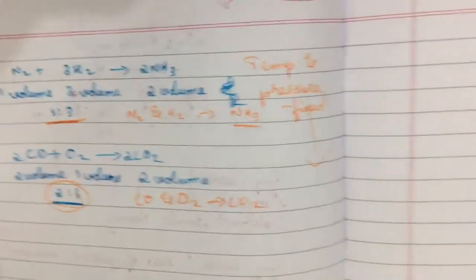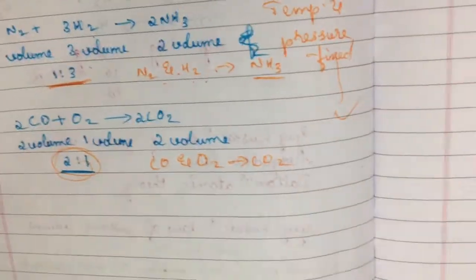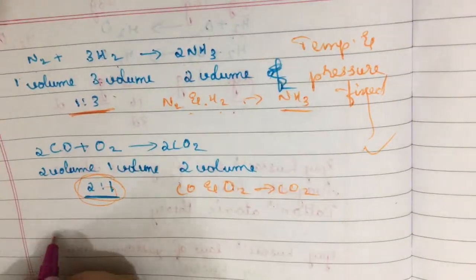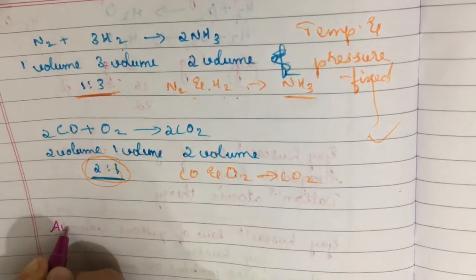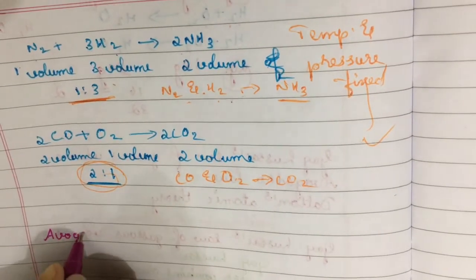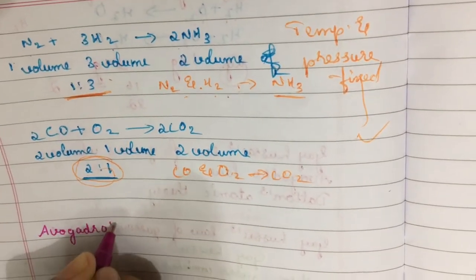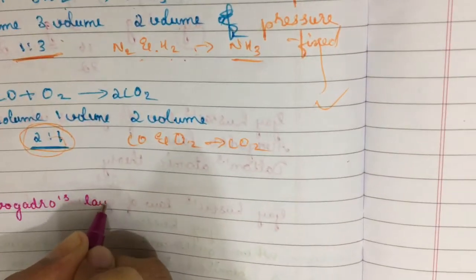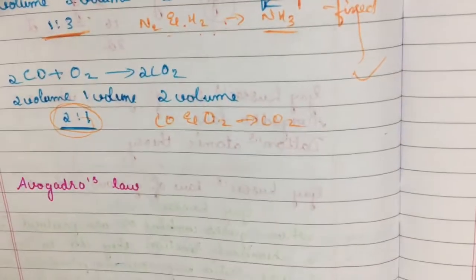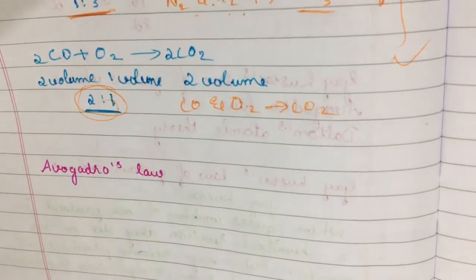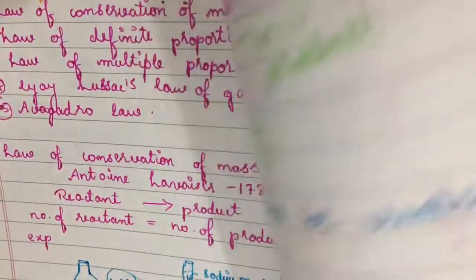This is a famous and very important topic. Avogadro's law. As the name suggests, this law was proposed by the scientist named Avogadro.